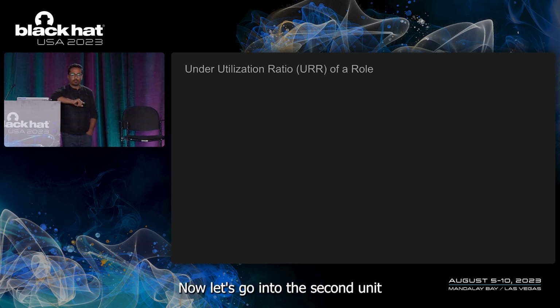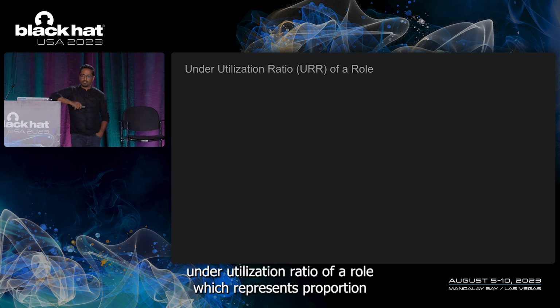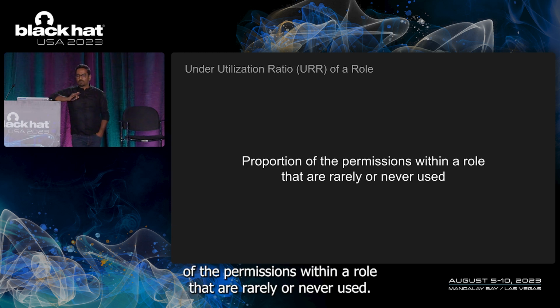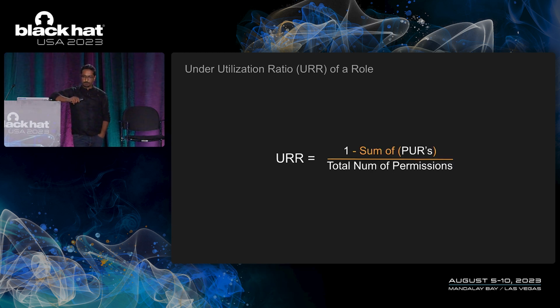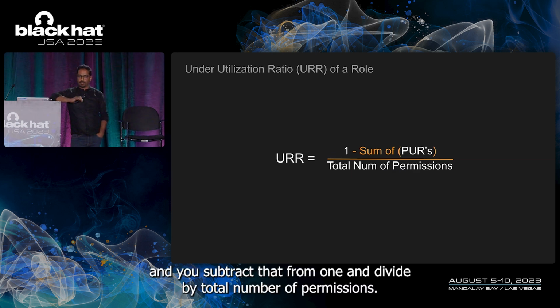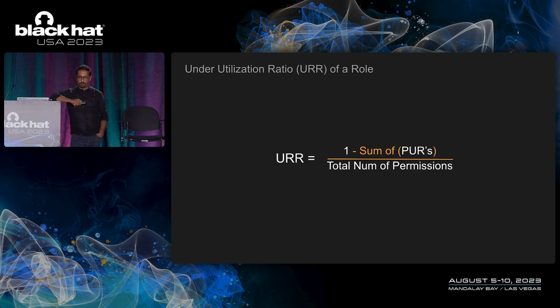Now let's go into the second unit, underutilization ratio of a role, which represents the proportion of the permissions within a role that are rarely or never used. The formula is you take the sum of all the PURs for a role, and you subtract that from 1 and divide by the total number of permissions.